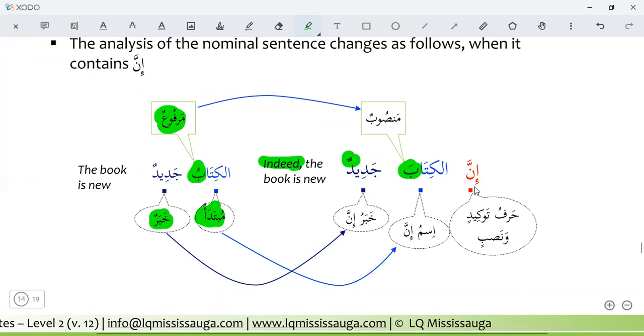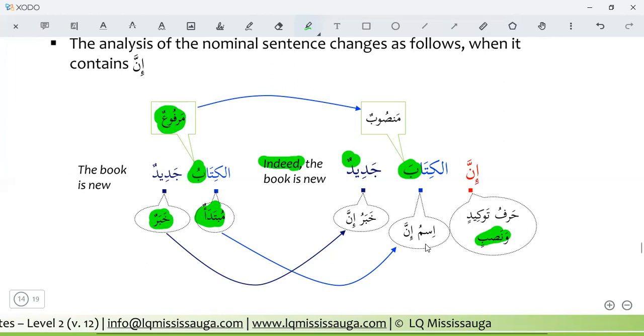So inna gives mansub to the mubtada and it has no effect on the khabar. Khabar will remain marfu. Jadidun, it is marfu. It only affects the mubtada. Inna is harfu tawkid wa nasab, a particle of nasab, because it is giving nasab to the mubtada.